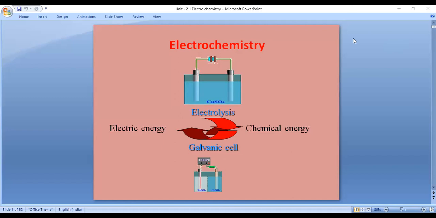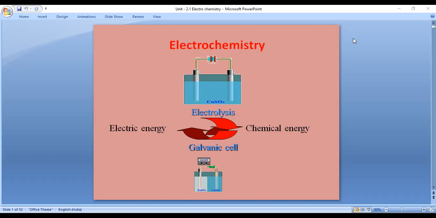Look at the electrochemistry. The first slide reflects the definition of electrochemistry. Left side is the electrical energy and right side is the chemical energy. In between these two, one is the electrolysis process, which occurs in a galvanic cell. That means by using a galvanic cell, the electrolysis reaction converts electrical energy into chemical energy, or chemical energy into electrical energy, by using the electrolysis process by using a galvanic cell.